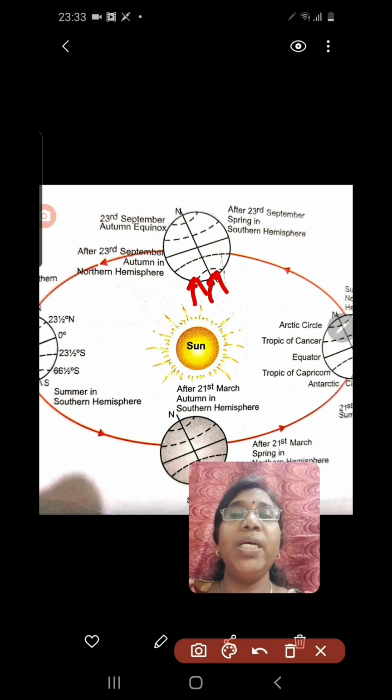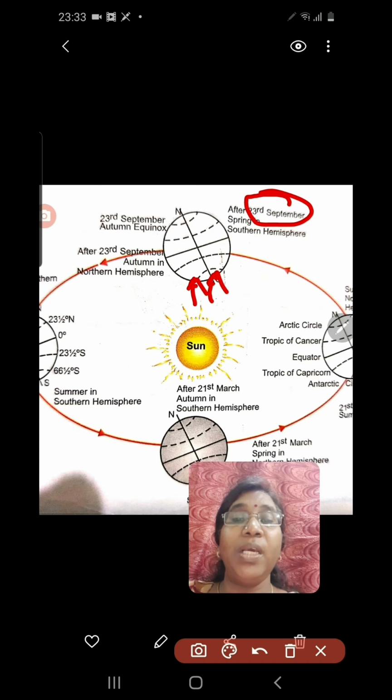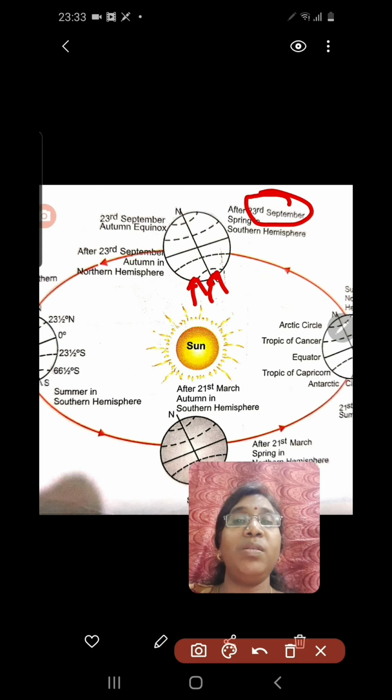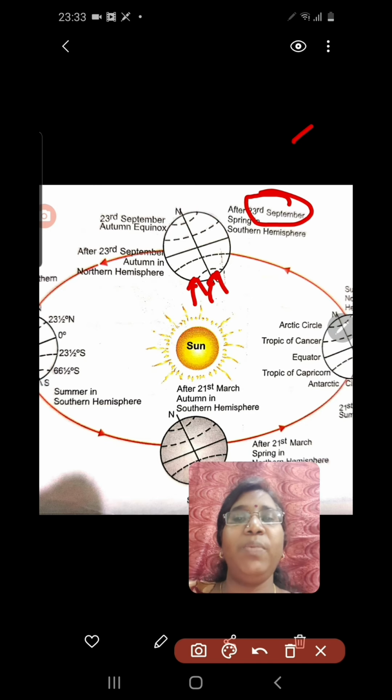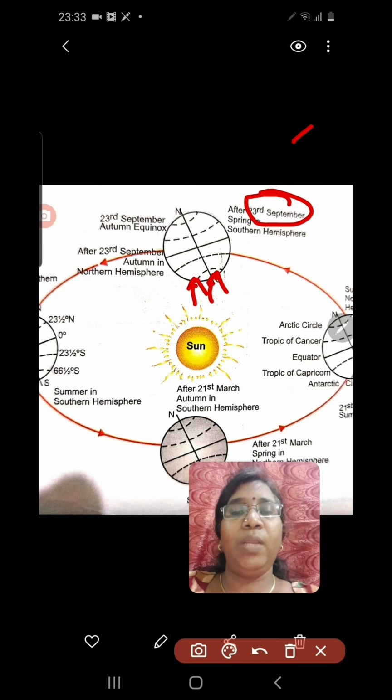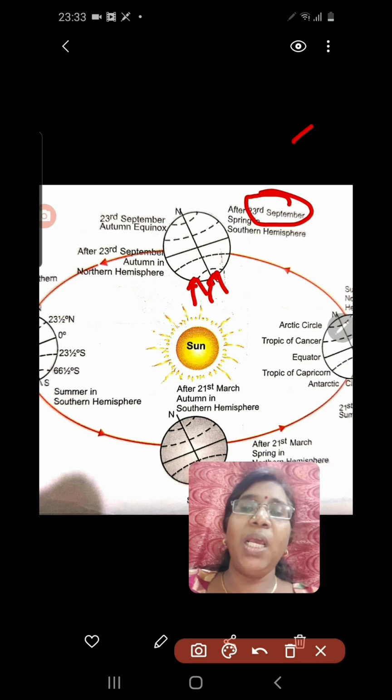On 23rd September. On 23rd September, sun rays fall directly on the equator, so that days and nights are equal. So this particular day is known as autumn equinox in the northern hemisphere. So 23rd September is known as autumn equinox. Why? Because sun rays fall directly on the equator, so days and nights are equal.